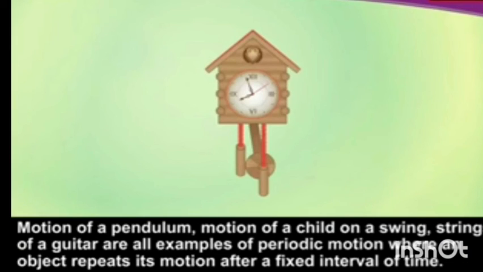You have seen the pendulum of a clock. So the motion of a pendulum, motion of a child's swing, strings of a guitar are all examples of periodic motion. Here, the object repeats its motion after a fixed interval of time.